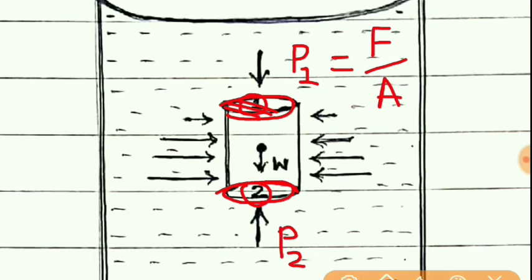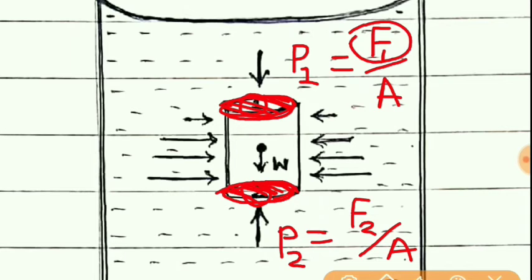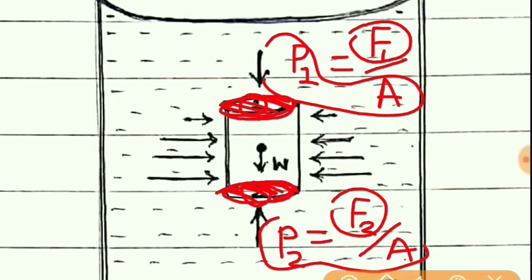The cross section areas of the upper and lower surfaces are the same, but the forces are not the same. So here we will write F1 upon A, and for pressure P2 as F2 upon A. Forces acting on faces 1 and 2 will be different, and so we can write F1 is equal to P1A and F2 is equal to P2A.